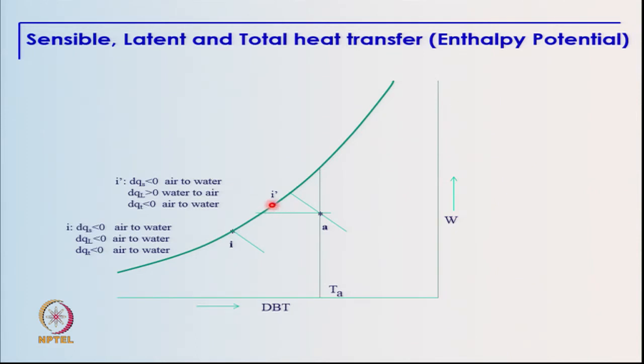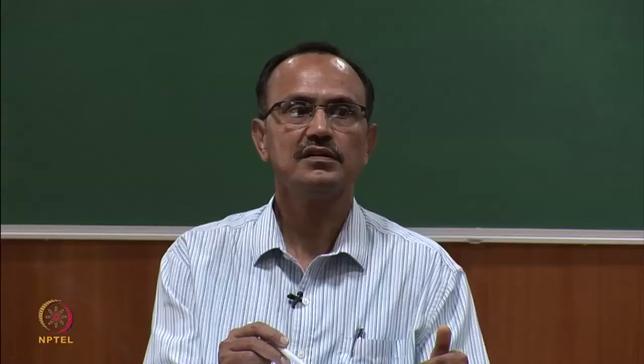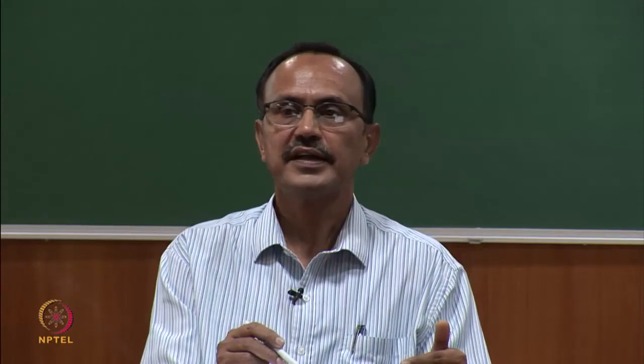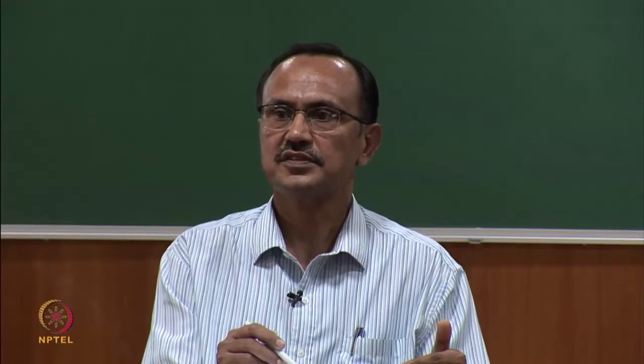As we can see, at the saturated condition, the specific humidity of air is higher than the specific humidity of unsaturated air, and therefore, the latent heat transfer is positive from water to air, and therefore, we cannot determine without looking at the actual numerical values the direction for the total heat transfer.